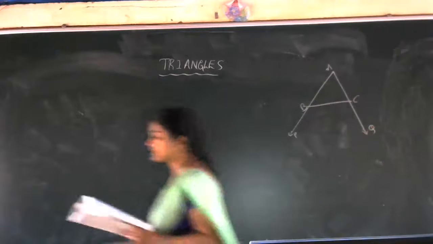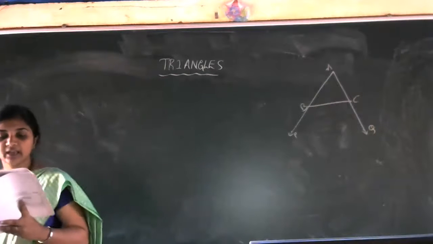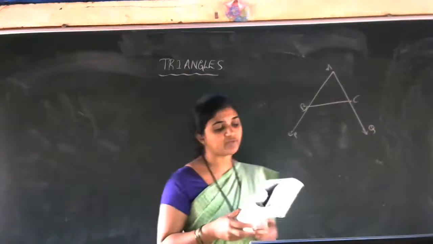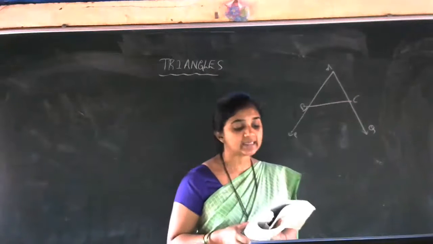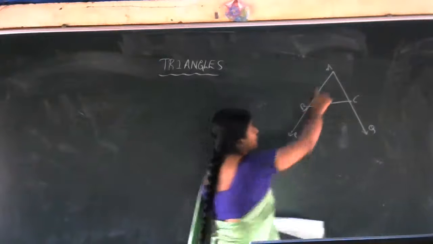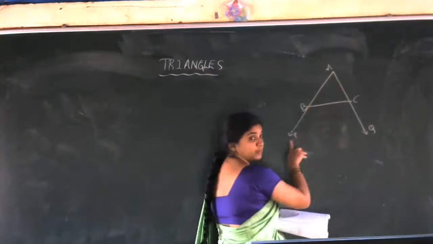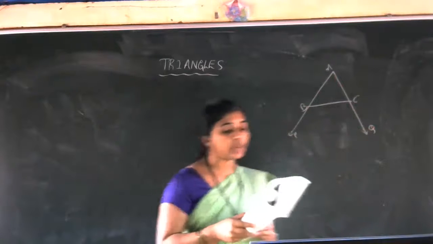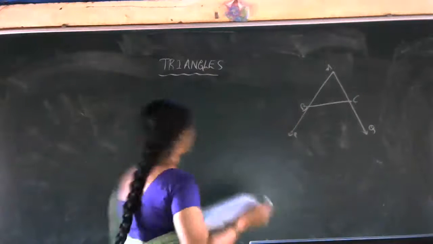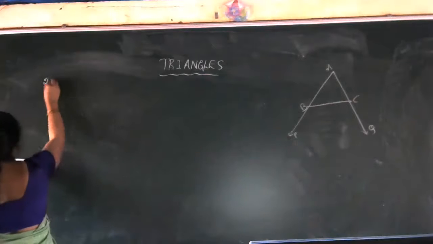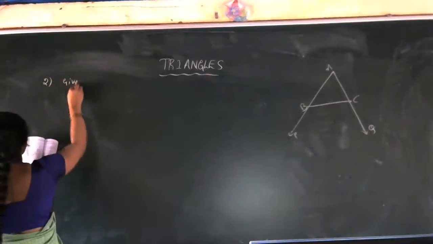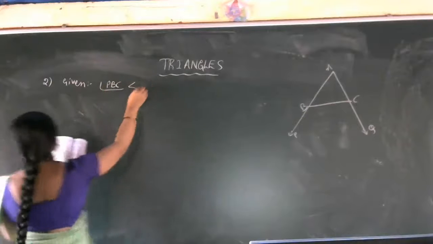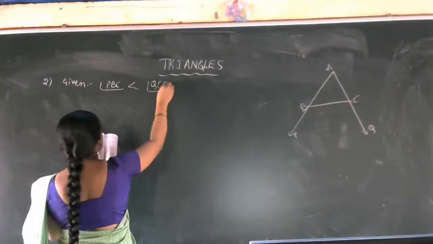What is given in the question? The given data is that sides AB and AC of triangle ABC are extended to points P and Q. AB is extended up to P and AC is extended up to Q. Also given is angle PBC less than angle QCB.